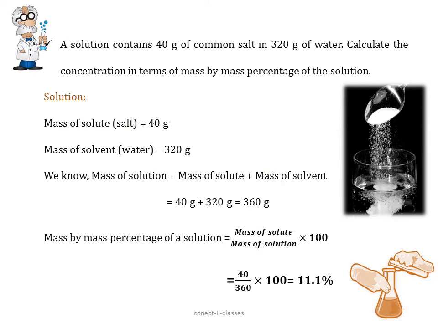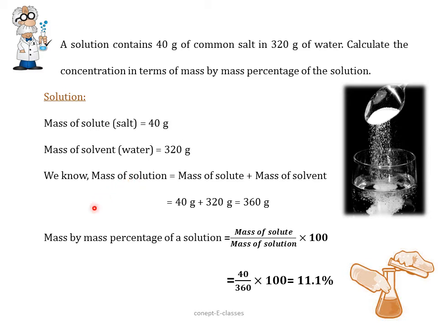An example: a solution contains 40 grams of common salt and 320 grams of water. So here the solute is salt and the solvent is water. Calculate the concentration in terms of mass by mass percentage of the solution. First we have the mass of the solute, which is 40 grams. Mass of the solvent, which is water, is 320 grams. Now how can we find the mass of the solution? By adding these two. Mass of the solute plus mass of the solvent, that is 40 grams plus 320 grams, which is equal to 360 grams. So we got the mass of the solution.